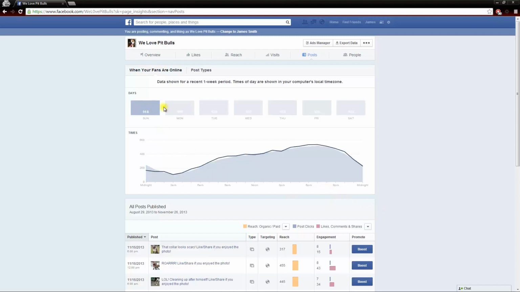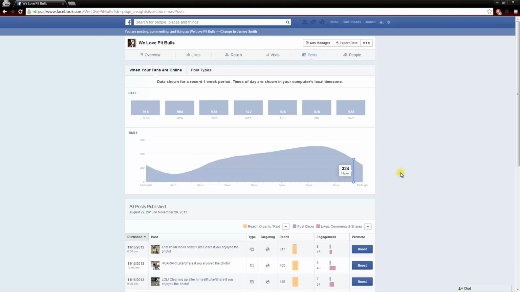And if we go through here, that's Sunday. If we go to Monday, still about the same. Tuesday, a nice little spike there between 6 and 7 p.m. And each day is actually about the same. So the majority of my fans are on between about 6 and 8 p.m. That's very important to know, because when you run ads, you can choose what time your ads are going to run. So I can choose to run an ad between 6 and 8 p.m.